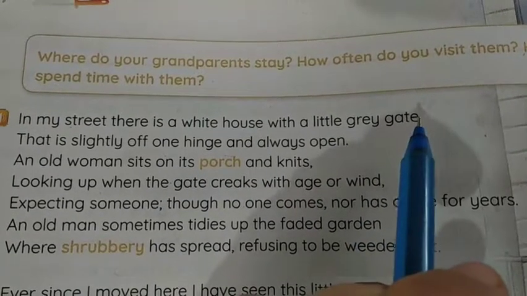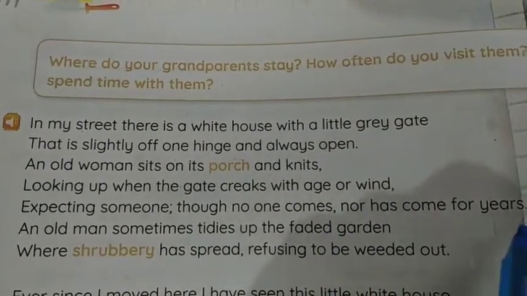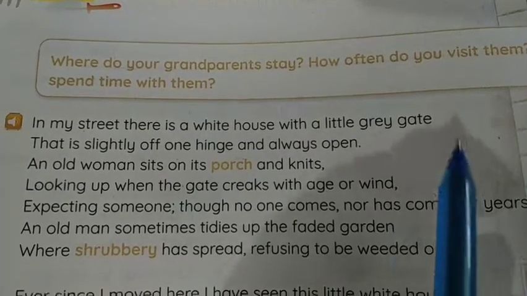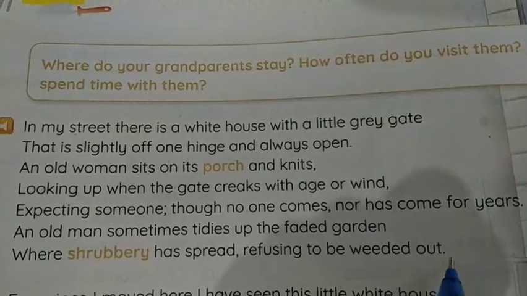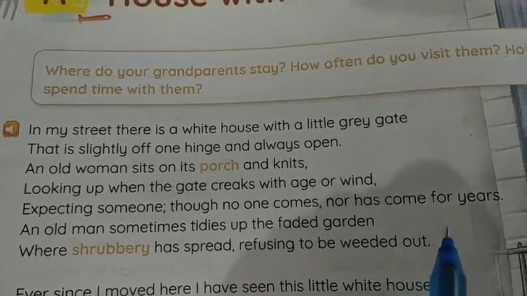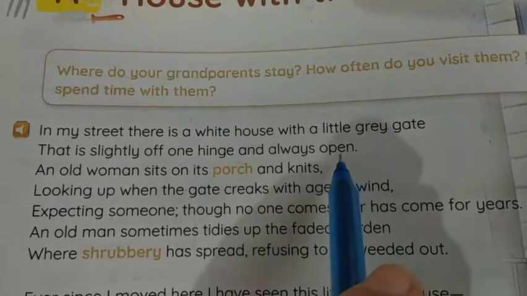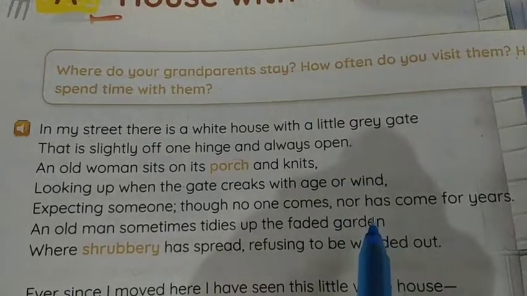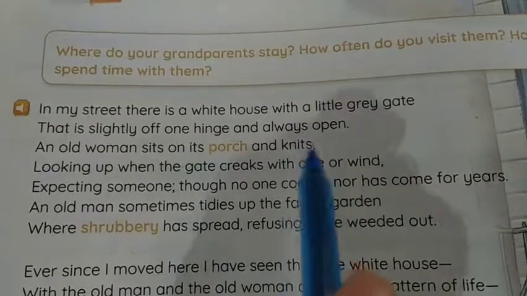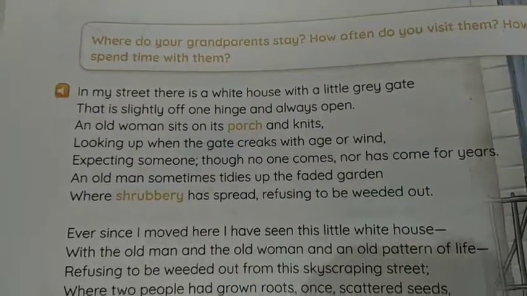Then garden and open are rhyming here. So what we see, the rhyming scheme of first stanza is A, B, C, D, E, B, and out is again F. That is, out is not going with any of the previous sound of the last word in each line. So only we see that open is going with garden, so that we can make it B, B sound repeated here. Rest of the sounds are all different. So A, B, C, D, E, B, F. That is the rhyme scheme of first stanza.